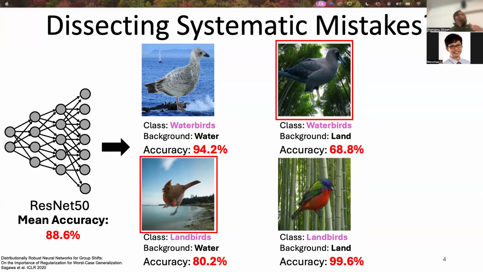Any classifier that is trained on this particular data will have disparate performance among these 4 subgroups. So you can see that the accuracy of water bird on land is around 69%, whereas accuracy of water bird on water is 94.2%. It is because the classifier is using the background information to classify the images of birds. Here, the classifier is making systematic mistakes on the subgroups which are not correlated with the label.